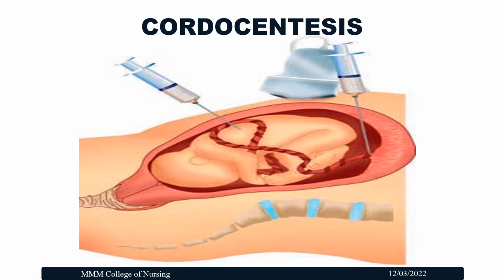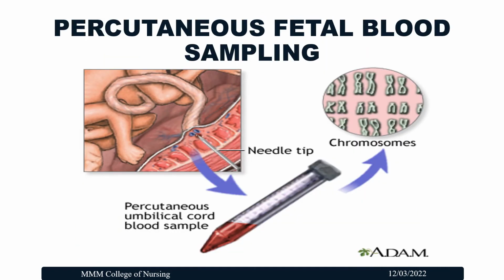So the next diagnostic procedure is the cordocentesis. It means taking blood from the umbilical artery directly from the fetus and giving it for testing. The next diagnostic procedure is the percutaneous fetal blood sampling. This will give the exact picture of the fetal blood studies. So from this we can calculate the RBCs and the amount of conjugated and unconjugated bilirubin. It means the blood is withdrawn from the placental bed, that is the fetal side of the placenta.